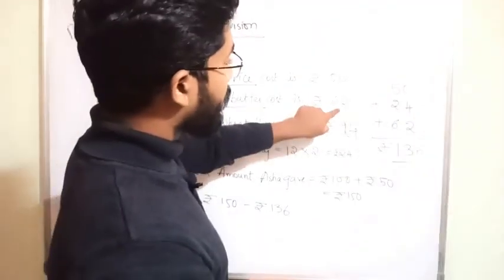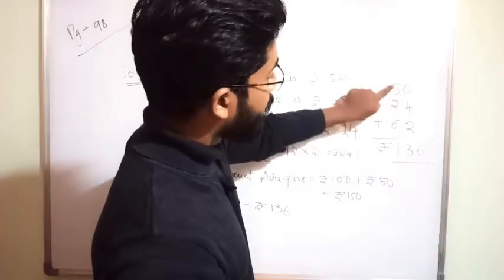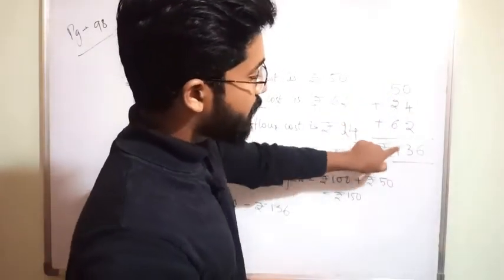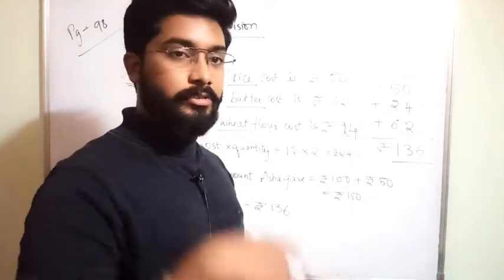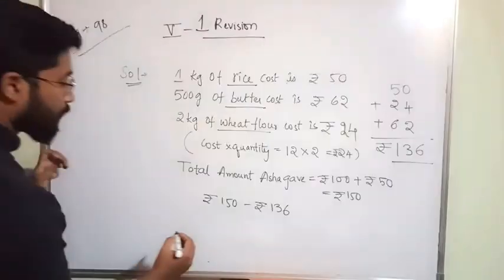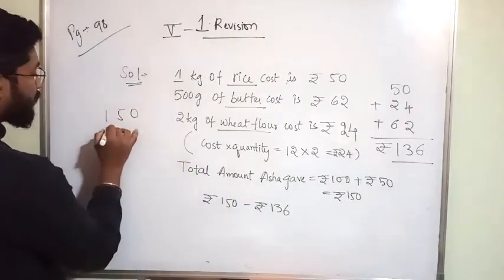50 plus 62 plus 24. 4 plus 2, 6. 5 plus 2, 7. 7 plus 6, 13. This much amount she bought the things. The remaining amount she should get back, no? So let us see. 150 minus 136. How much? 150 minus 136.